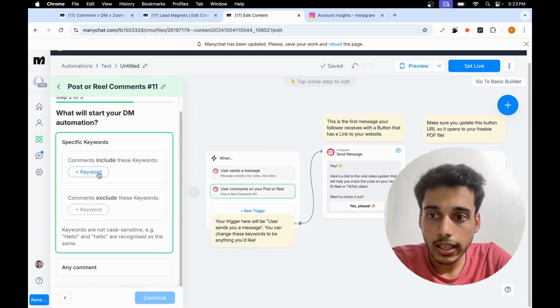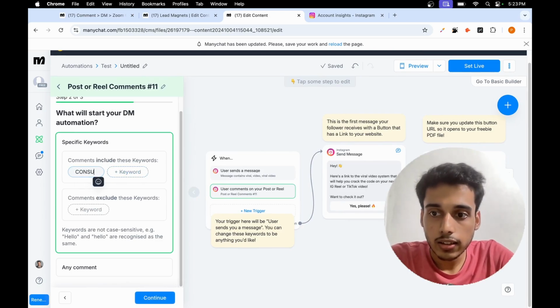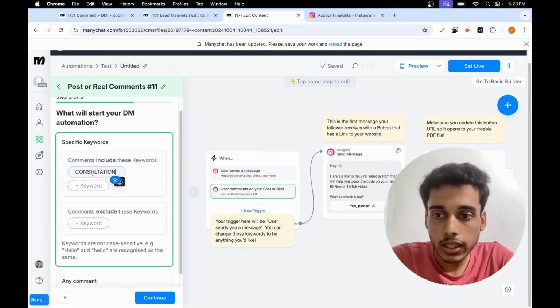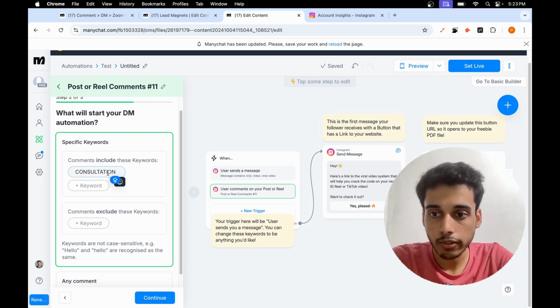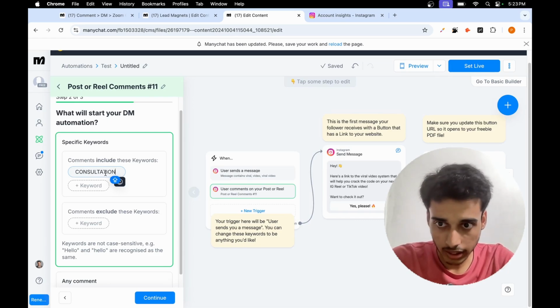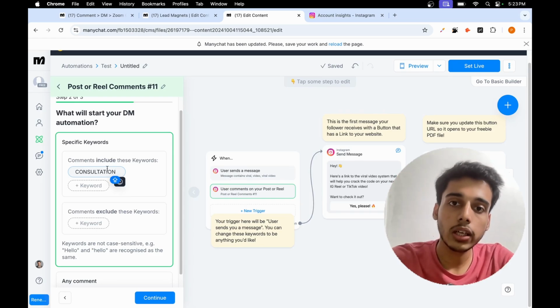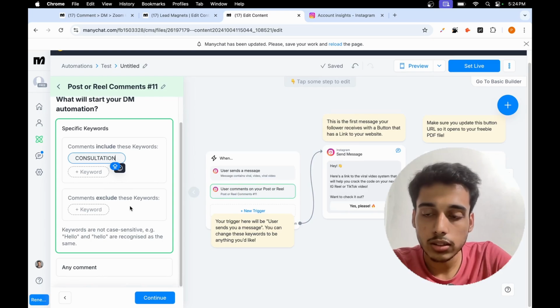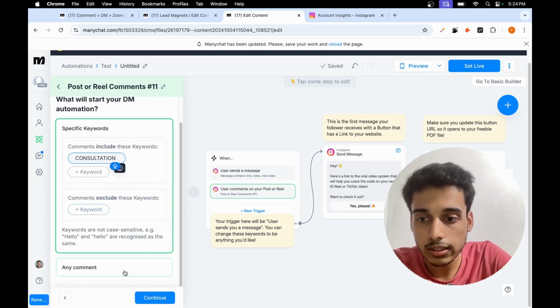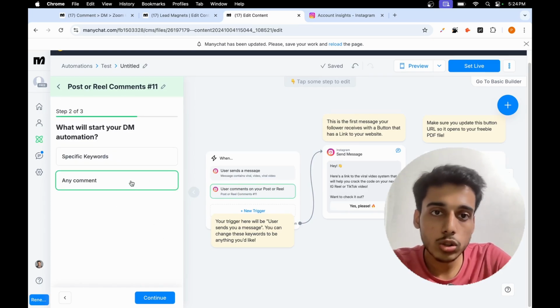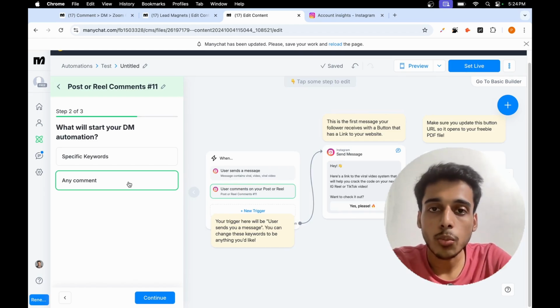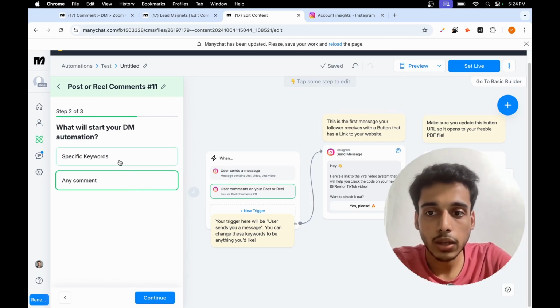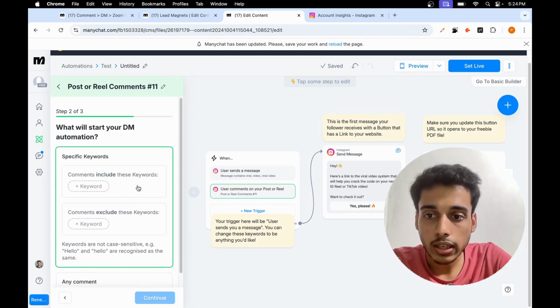Then I have the option to select specific keywords. Like let me just add consultation. अब यहाँ पे आप देखेंगे कि मैंने सारे कैपिटल में पूरा लिखा है consultation. Now this is irrespective of the case of my word. So even if the person enters consultation in all lowercase, then too this particular automation will get triggered. And if you want to exclude few of the keywords from this automation to get triggered, you can even add those things. Comment, अगर कोई भी comment, अगर कुछ भी, even if they enter punctuation mark like an exclamation mark or a full stop or an emoji, this automation will get triggered. So based on your needs, you can add both of these things.